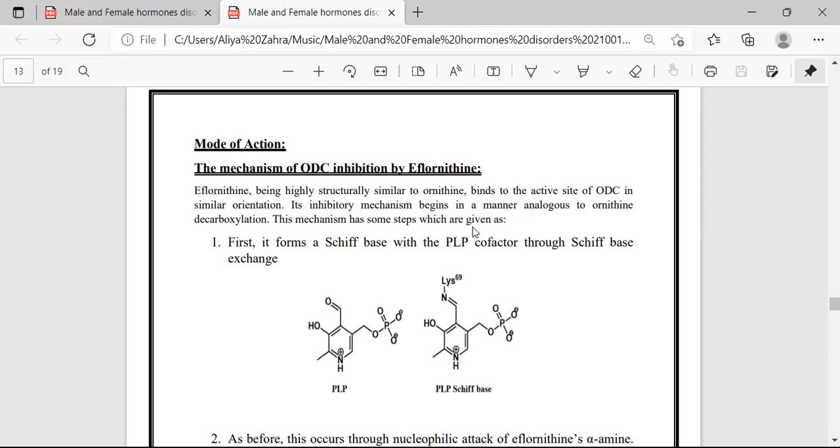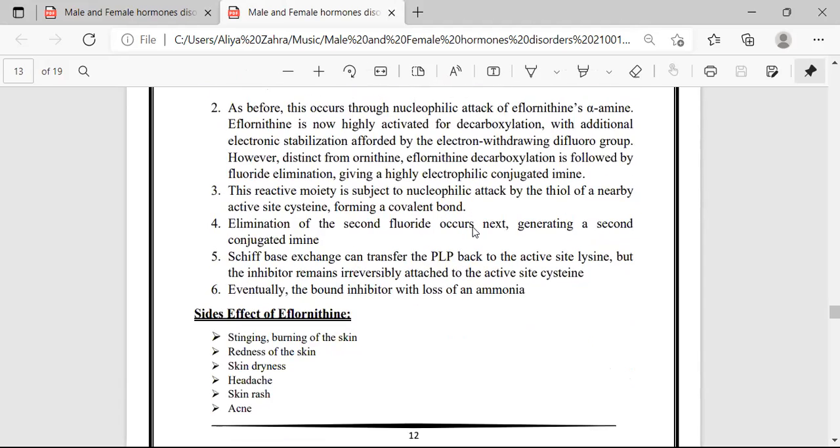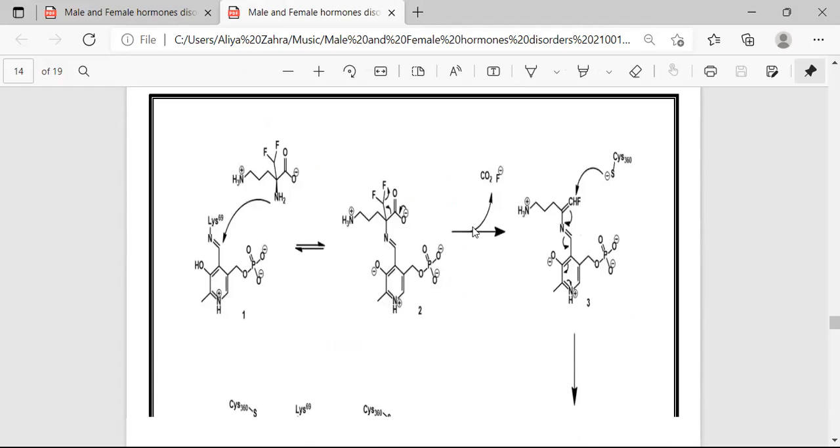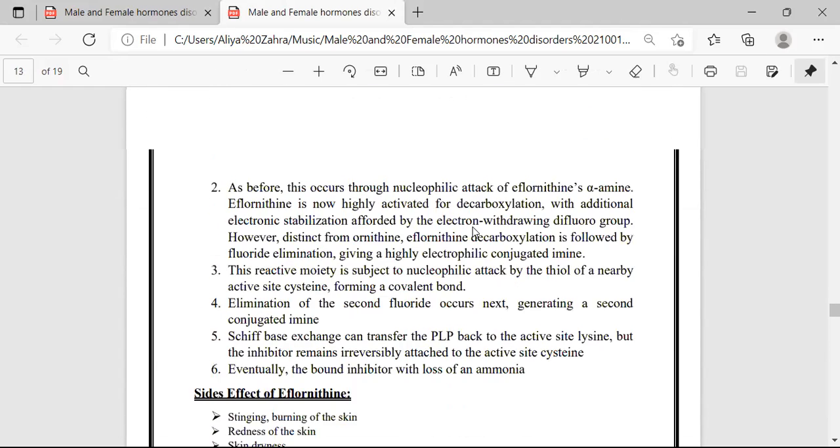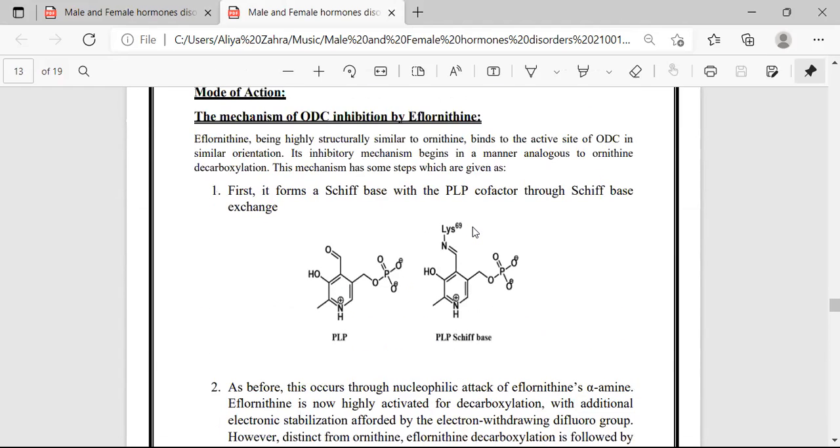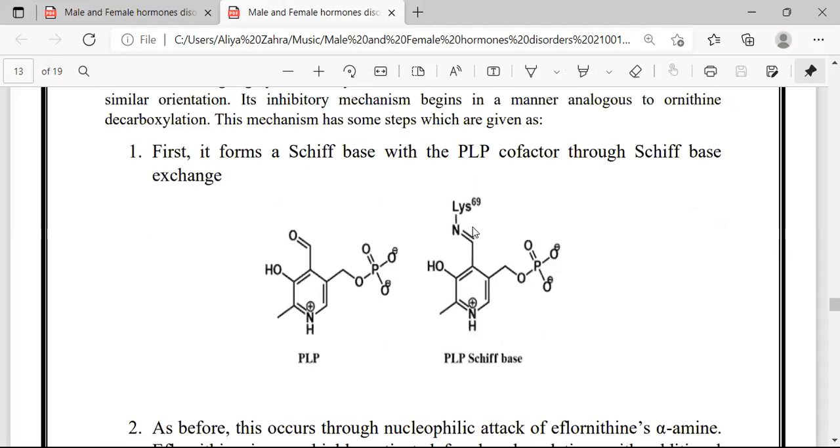There are different steps in this mechanism. First of all, there is a production of Schiff base. The first step includes the Schiff base with the PLP cofactor, that is the conversion of PLP cofactor into PLP Schiff base.